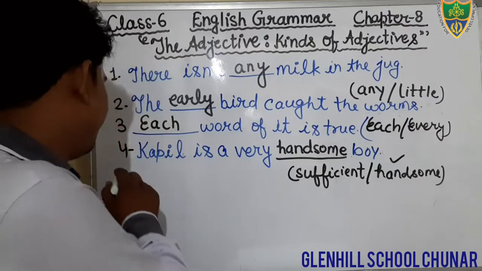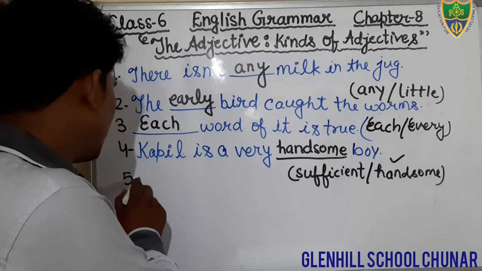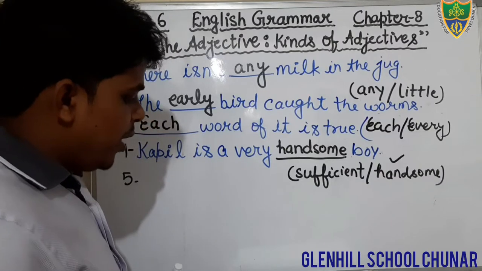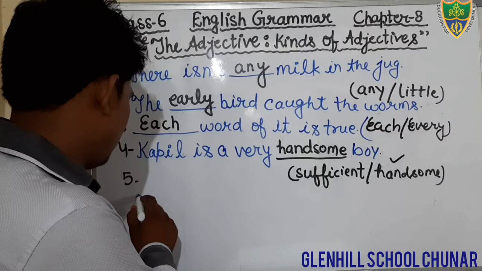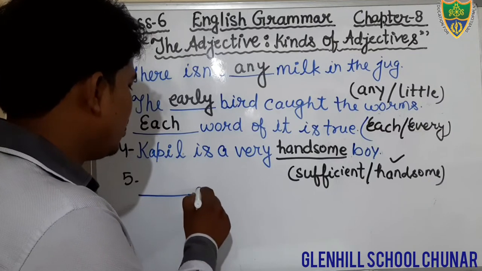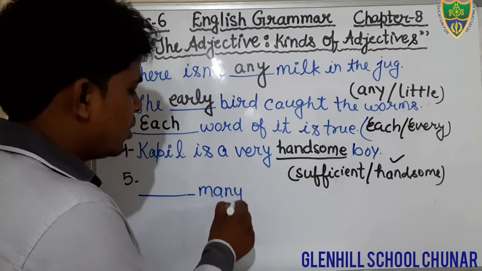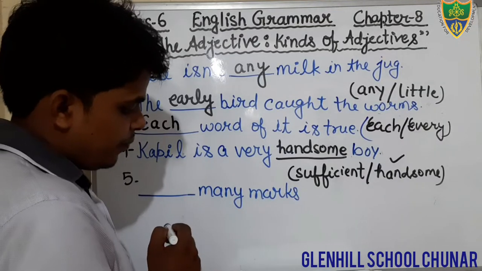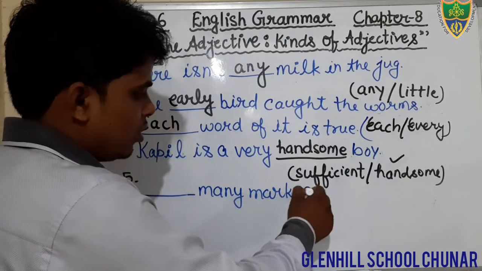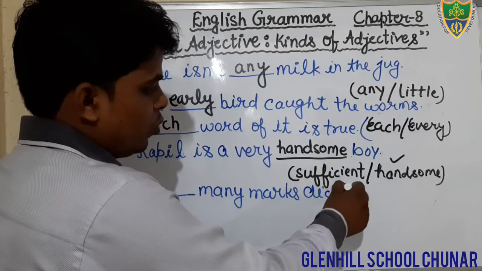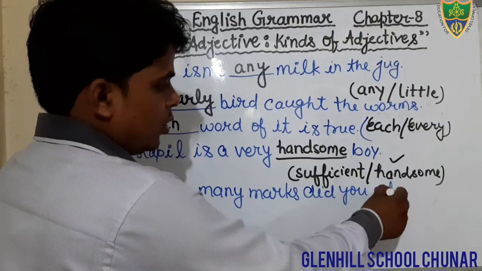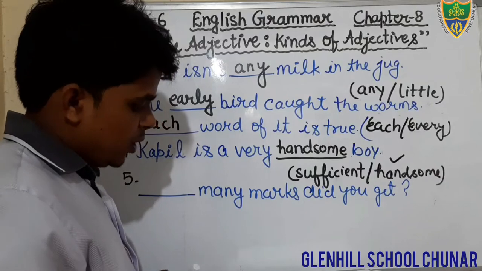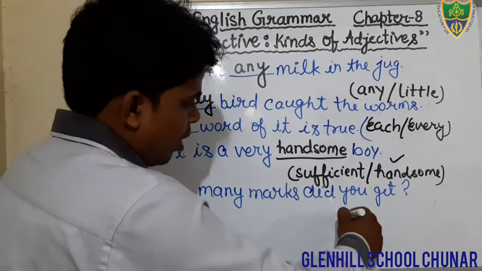Question number 5. Just see the question number 5. What is question number 5? Blank is given. Many marks did you get? Blank is given. There is written many marks, M-A-R-K-S. Okay. Many marks did you get? This is your question. And there is question mark. And it is written how.